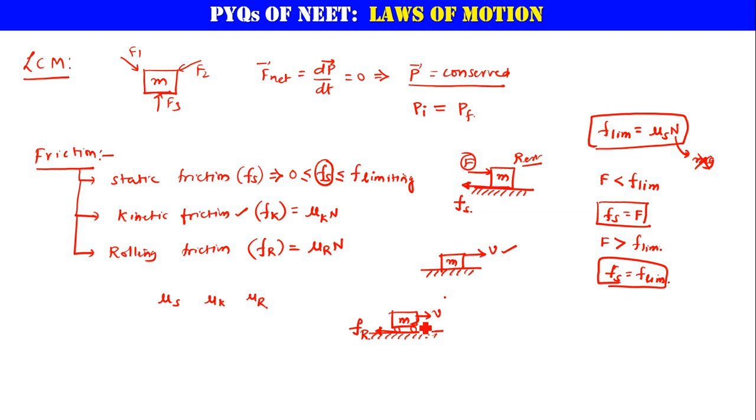The one already in motion is relatively easier to move compared to the others. That's why mu r is lesser than mu k, and mu s is greater than mu k. So mu s is greater than mu k, and mu k is greater than mu r.